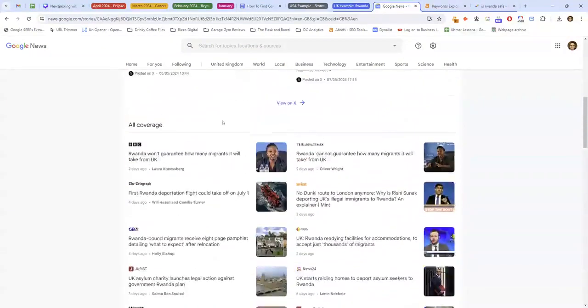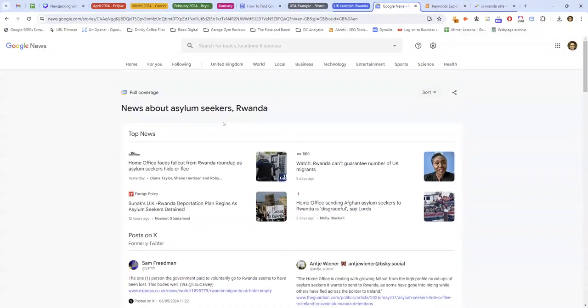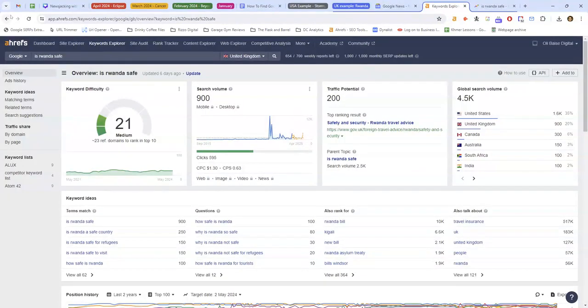Cool. And then the UK example. One of the big stories in the UK news is that we've just passed a bill where we're going to deport asylum seekers to Rwanda.